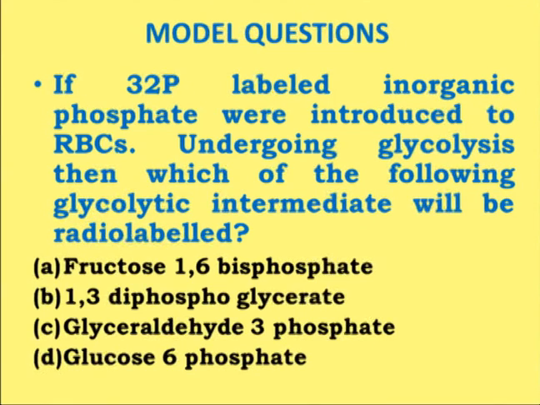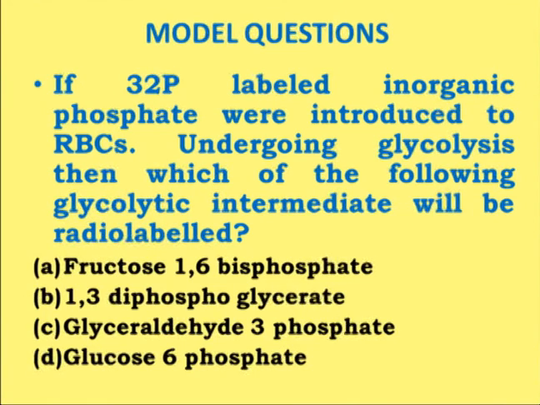1,3-diphosphoglycerate. Now this is also not possible, because from glyceraldehyde 3-phosphate, when there is a formation of 1,3-diphosphoglycerate during the glycolysis, it is an oxidation reaction, and along with that the inorganic phosphate will phosphorylate the carboxyl moiety at the first position, which is being formed from the aldehyde moiety of the glyceraldehyde 3-phosphate.